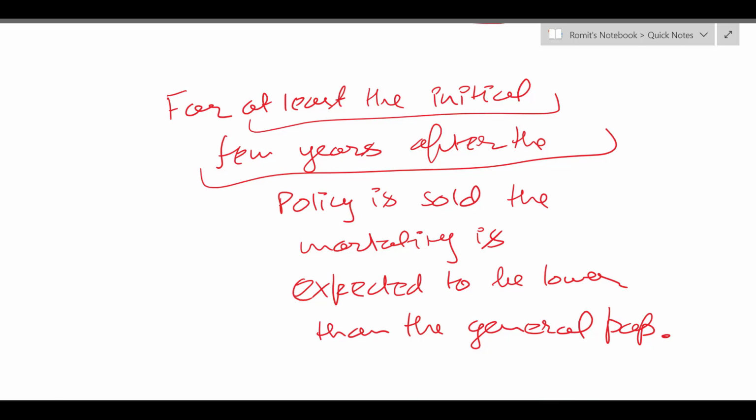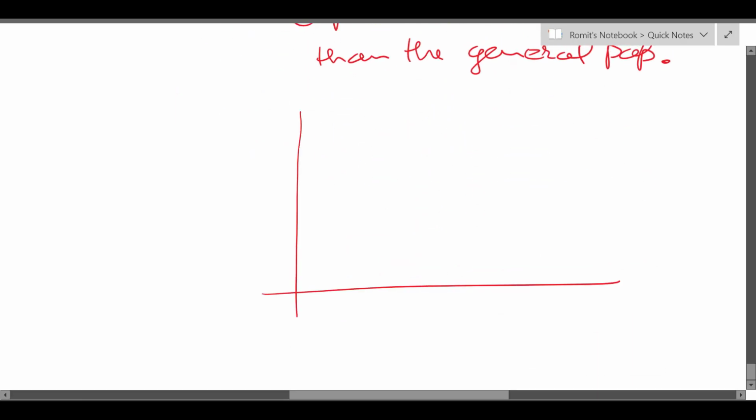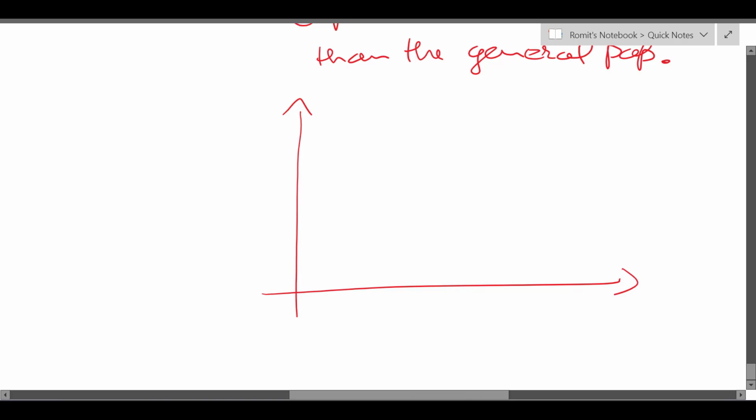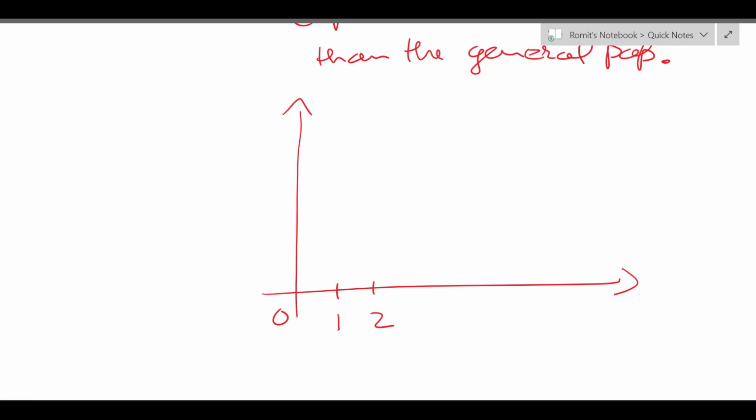Okay, and this phenomenon is called temporary initial selection. Let me show it to you graphically. So usually the period for selection can be anything between 2 to 5 years, right? The AM92 table, which we will be using to model selection, assumes a temporary initial selection period of 2 years. So what AM92 assumes is that for the first 2 years, the mortality of the policyholder is expected to be lower than the average population.